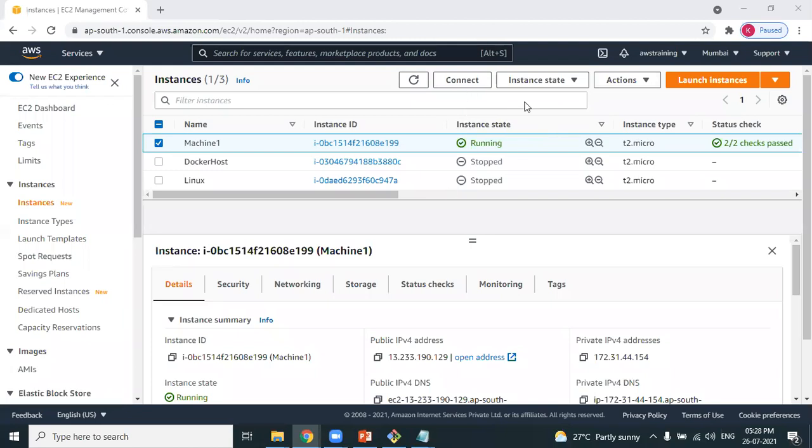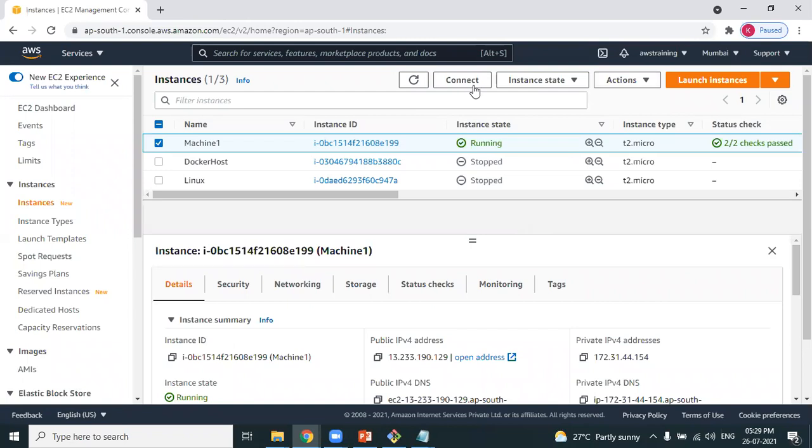For example, generally learners, what they do. So now the machine is running. Generally we sign out. When you sign out, the machine is still running continuously in the background, isn't it? So there's a limitation. You can run approximately 300 hours of EC2 machine for free. If you run more than 300 hours in a month, then you will be billed. So that's the reason it's always good to stop the instances. In fact, it's always good to terminate the instances whenever you're not using them.